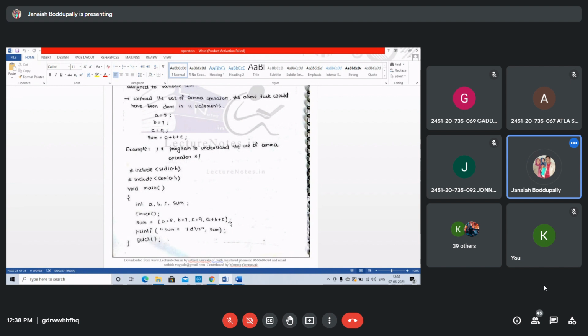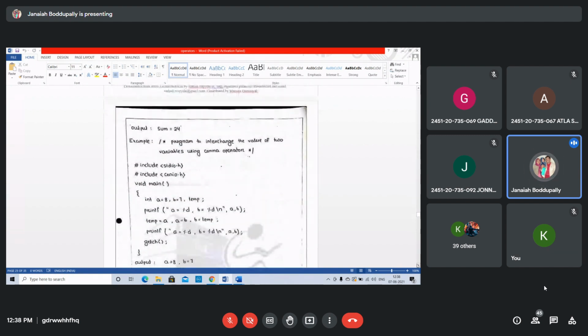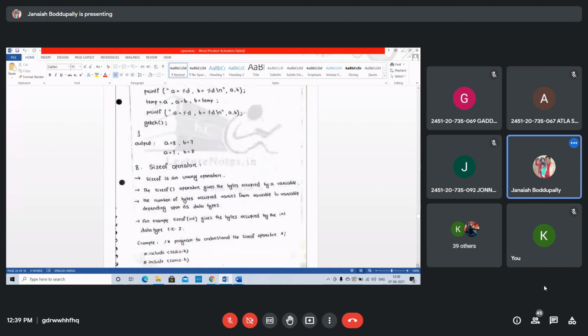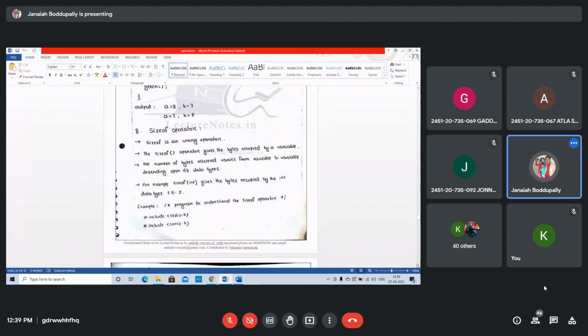Then you execute this program and the sizeof operator. One simple program to calculate the output. Next, swapping of two variables. The sizeof operator is a unary operator. Binary means the operator is used between two operands. An operator used only for a single operand is called unary.